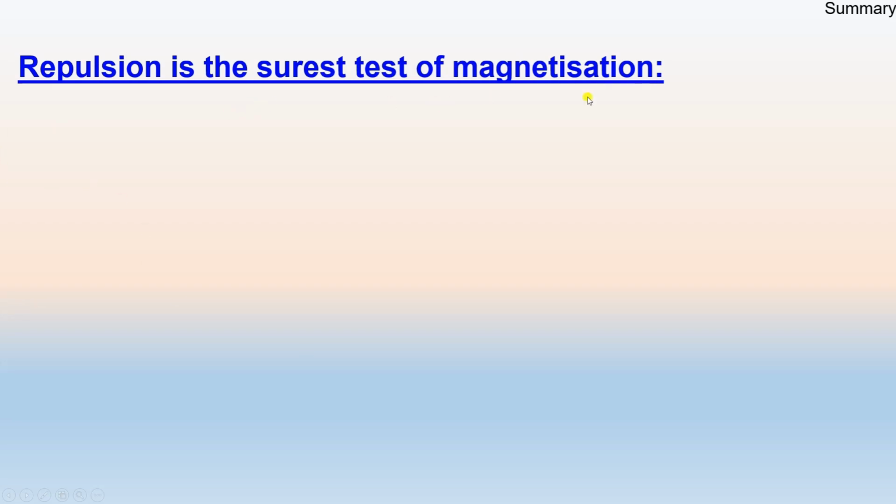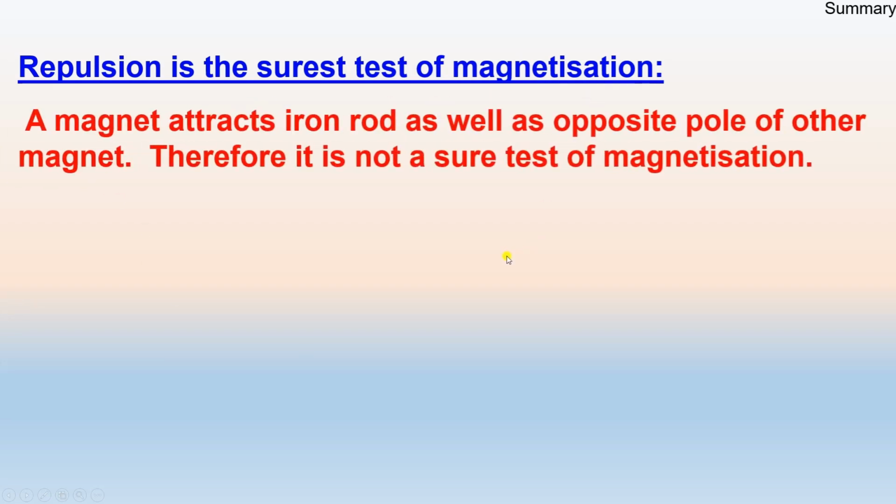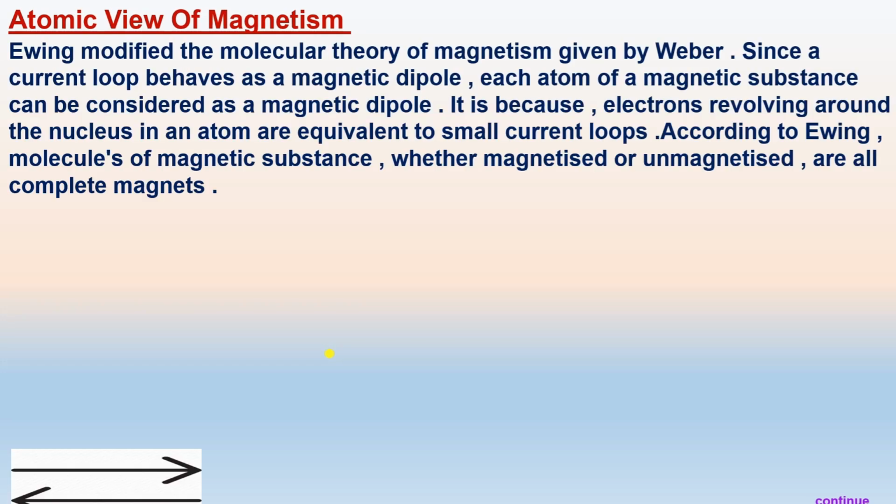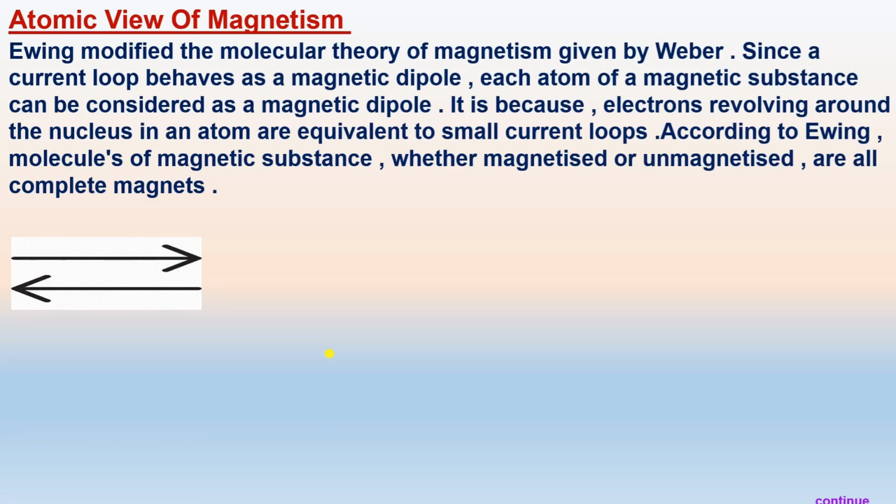Repulsion is the surest test of magnetism. We have discussed this. A magnet attracts iron as well as the opposite pole of a magnet. Therefore, attraction is not a sure test of magnetism. For that, if a rod is repelled with a strong force by a magnet, then that rod is surely magnetized. Then we come to today's topic, that is the atomic view of magnetism.